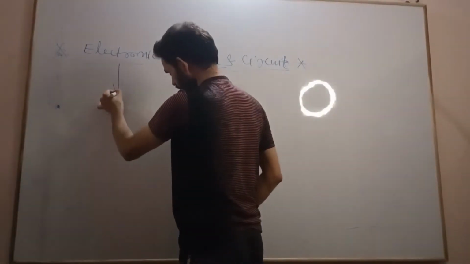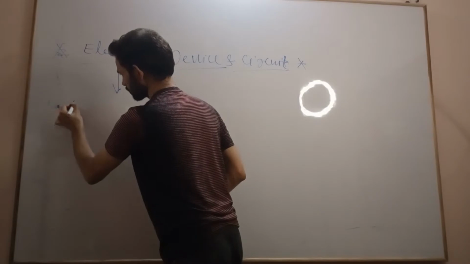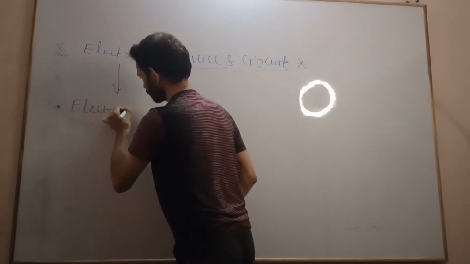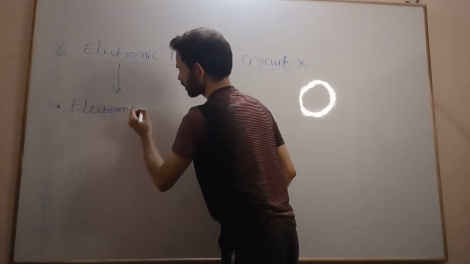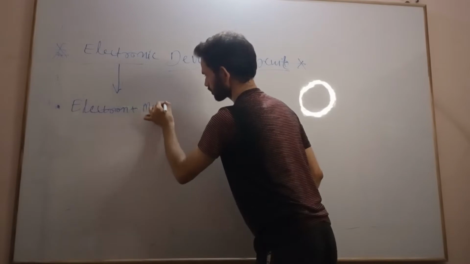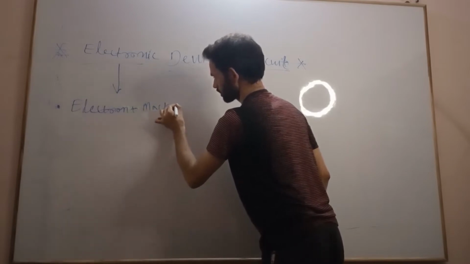What is electronics? Electronics is nothing but electron plus mechanics. It is made up of electron plus mechanics.